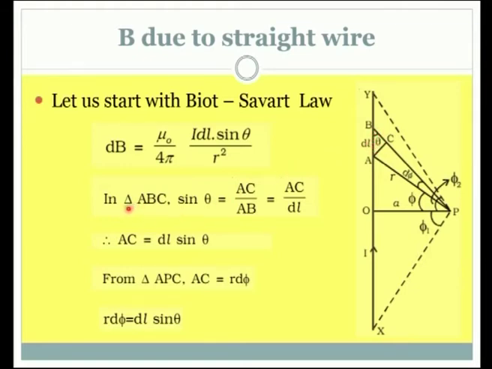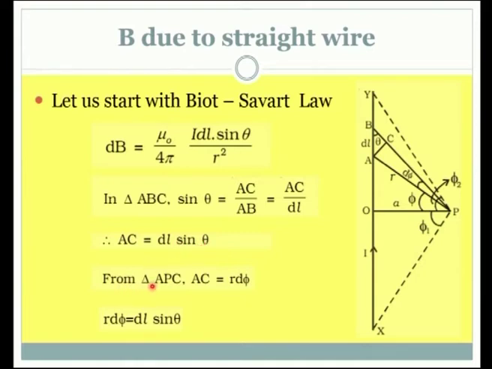And we can consider a triangle ABC here, which is marked. From that we can write what is sin theta. AB is dl. So, we have written what is AC. AC is the perpendicular that is shown here, and that is written as dl sin theta.